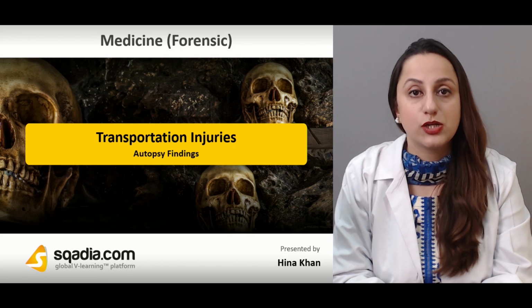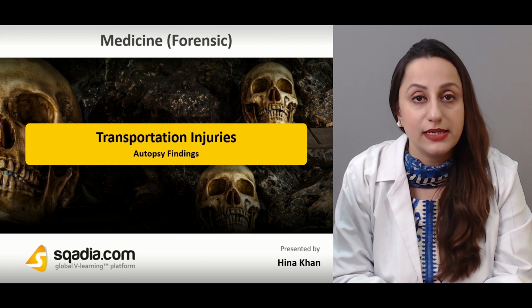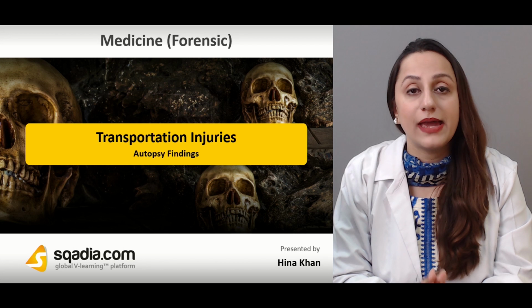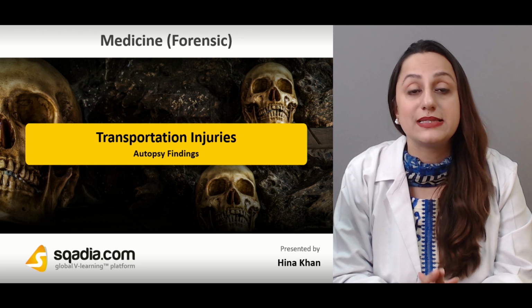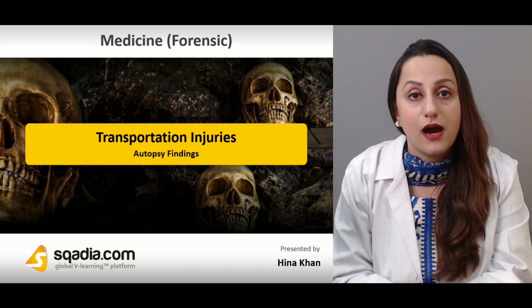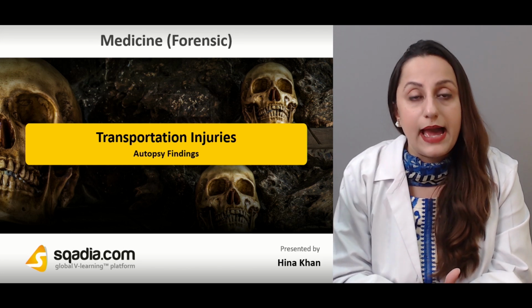Transportational injuries include car accidents as well as railway run-over injuries, pedalists, motorcyclists, and any vehicles that can be impacted. They are basically included in the transportation kind of injuries. Now, there are special investigations when such an impact occurs. After that, there are special autopsy findings that we have to focus on and look at.